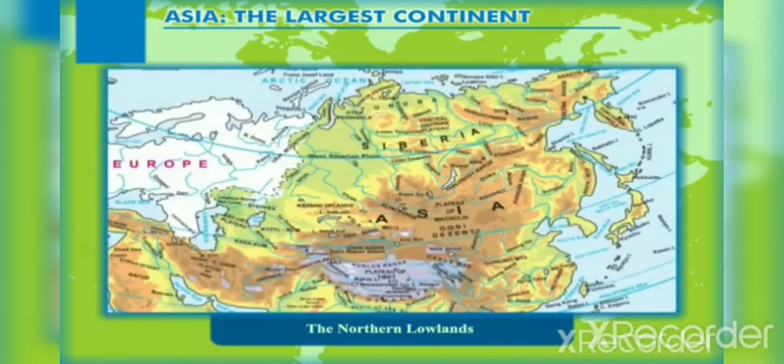The northern lowlands also have an area of inland drainage towards the west. It is formed by the rivers Amu Darya and Syr Darya that drain into the Aral Sea in the Turan Plains. The Caspian Sea that lies towards the west is the largest inland sea.